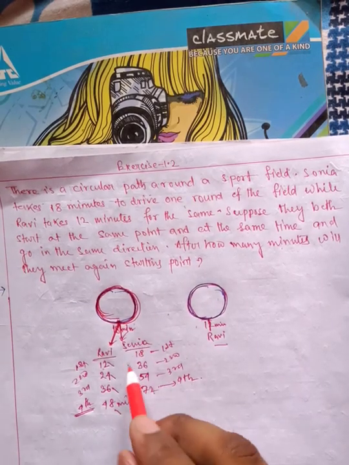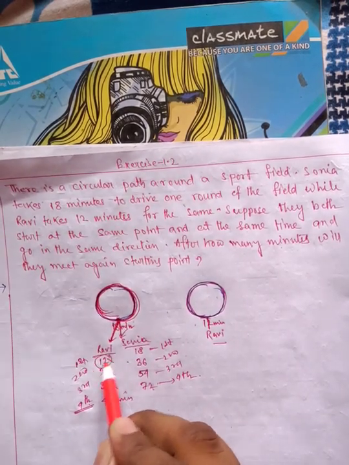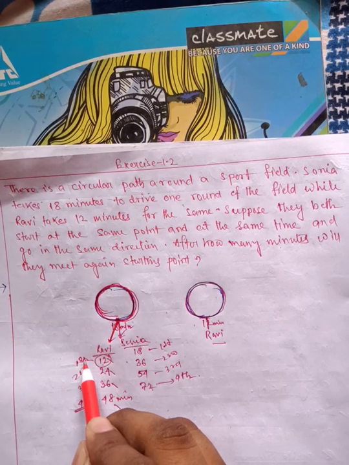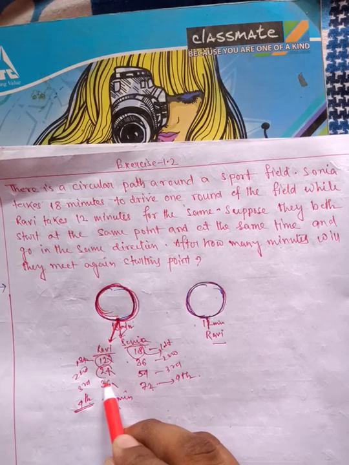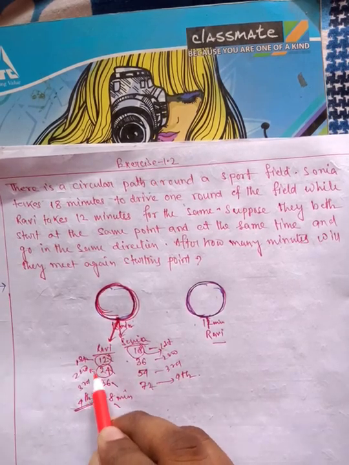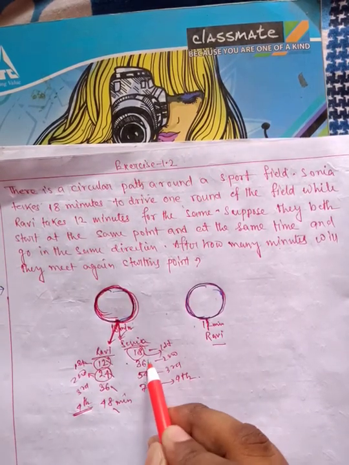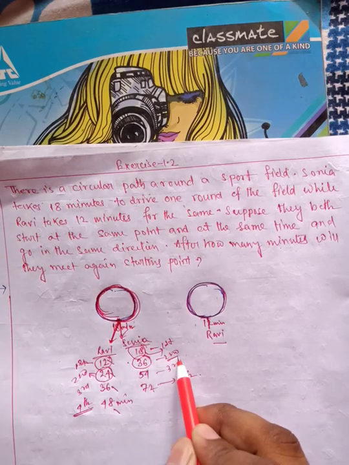Now what I am seeing here is that after 12 minutes Robbie completes the first round, after 18 minutes Sonia completes the first round, after 24 Robbie completes the second round, after 36 minutes Sonia completes the second round.